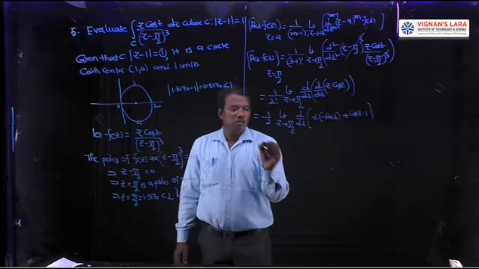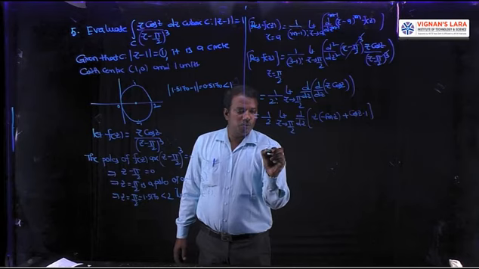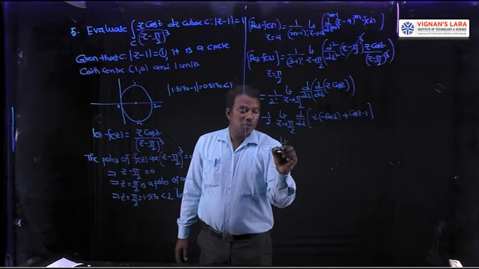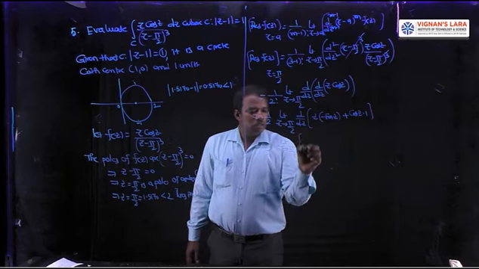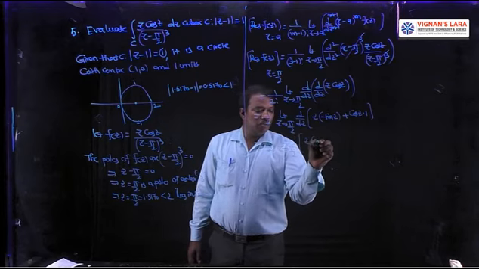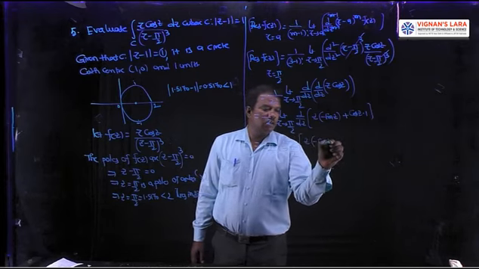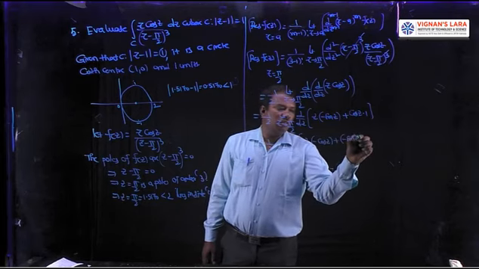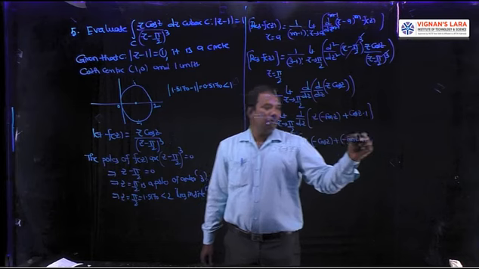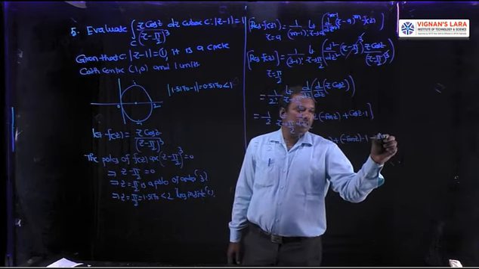Again applying the derivative, 1 by 2 into limit z tends to pi by 2 of z into derivative of minus sin z, minus cos z, plus minus sin z into derivative of z, 1. Again, derivative of minus cos z is sin z.